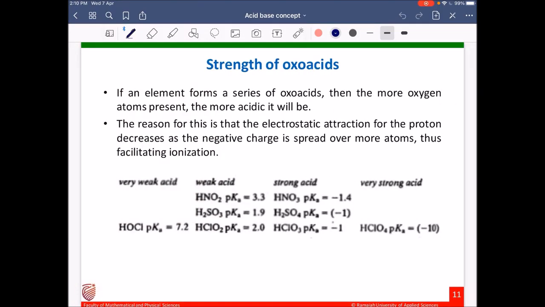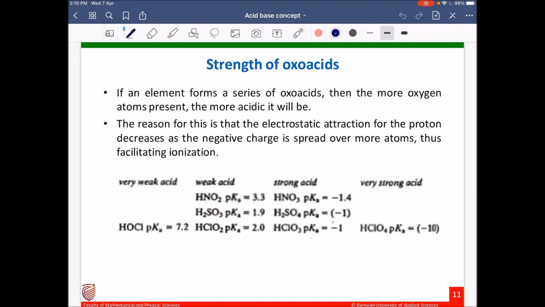Next, the strength of oxo acids. If an element forms a series of oxo acids, then the more oxygen atoms are present, the more acidic it will be. Oxo acids means the acids which contain oxygen atoms. The reason for this is that the electrostatic attraction for the proton decreases as the negative charge is spread over more atoms, thus facilitating ionization. So more oxygen atoms, more ionization.